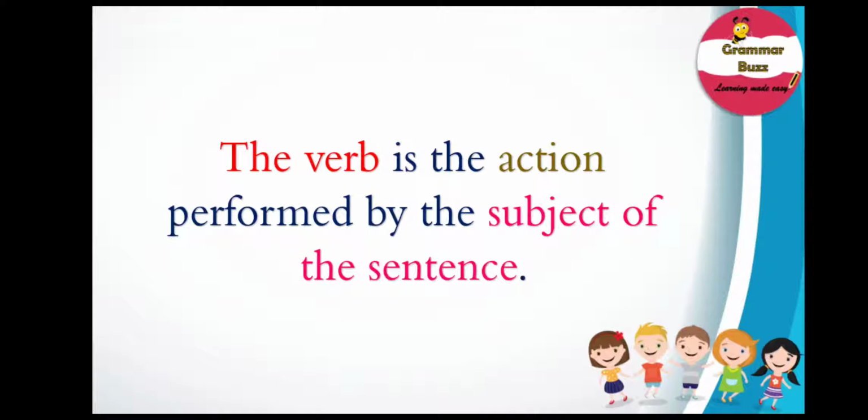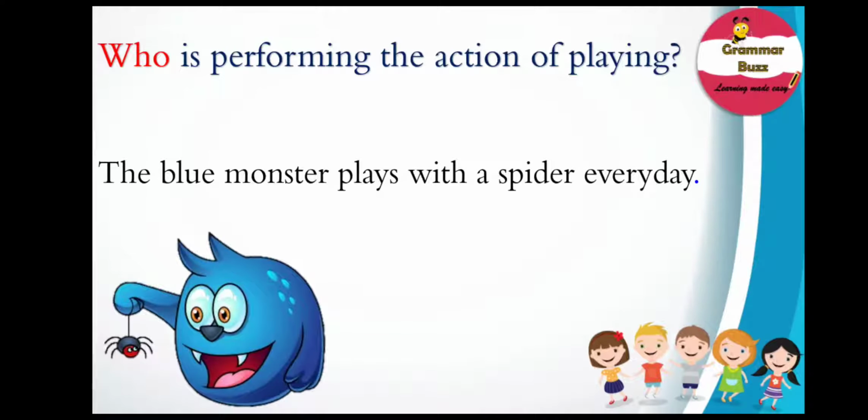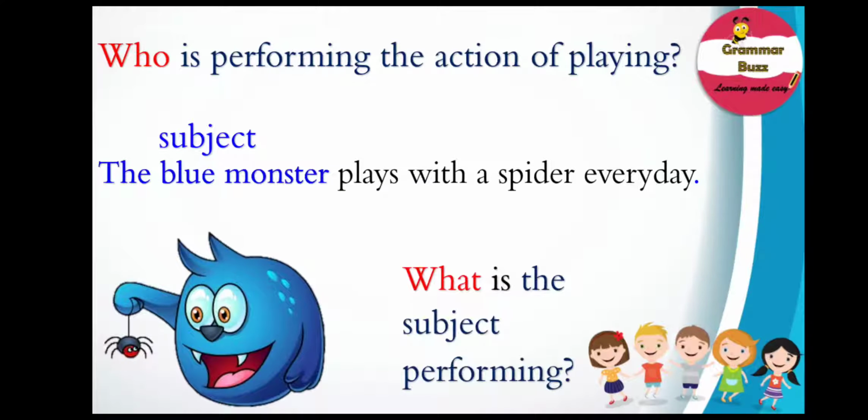Now that we know what is the subject and the verb of a sentence, let us consider an example. The example says, the blue monster plays with a spider every day. Now, in order to identify the subject, we should ask the question, who is performing the action of playing? Well, that is the blue monster. So, the blue monster is the subject of the sentence. And to identify the verb, we should ask the question, what the subject is performing? Well, it is plays. So, plays is the verb of the sentence.